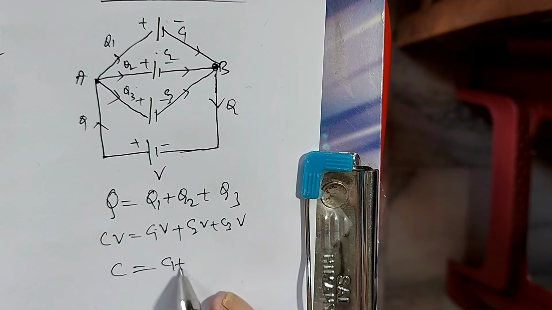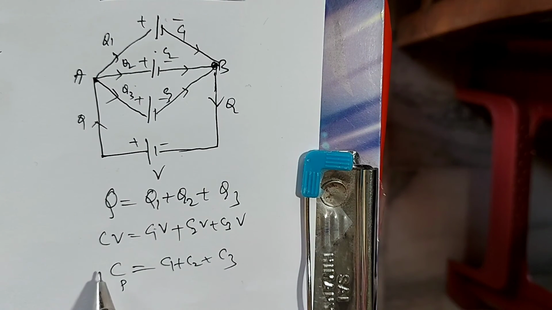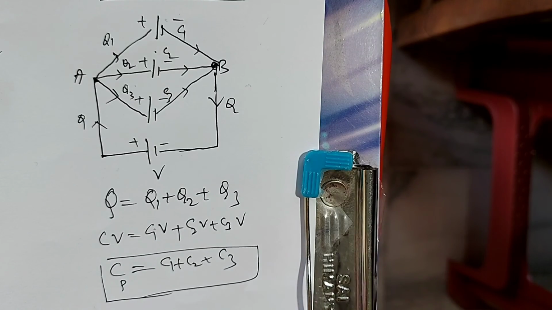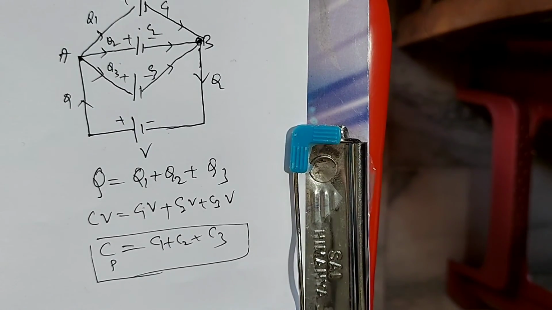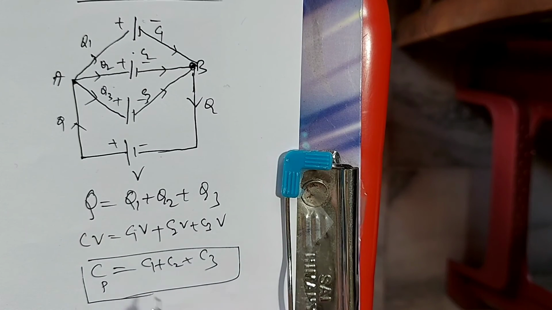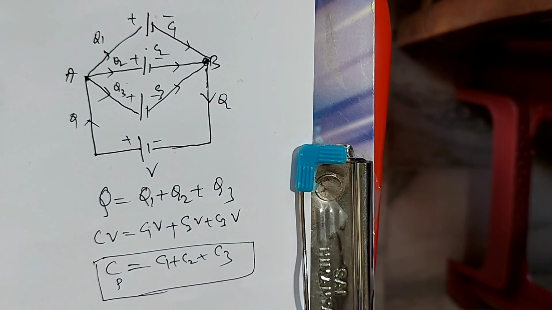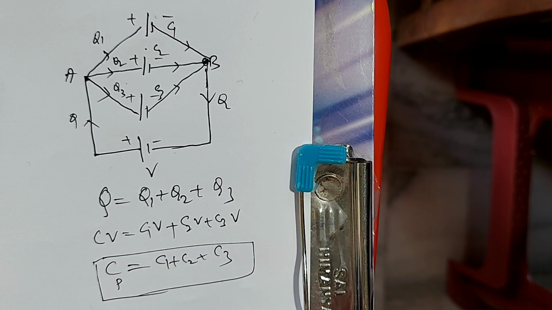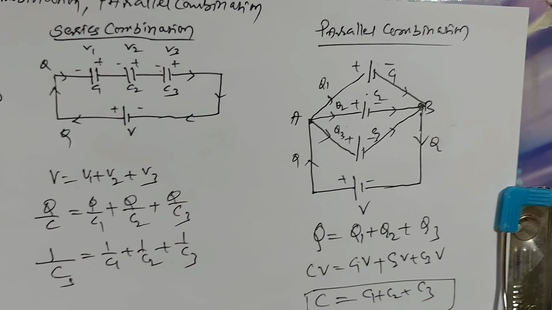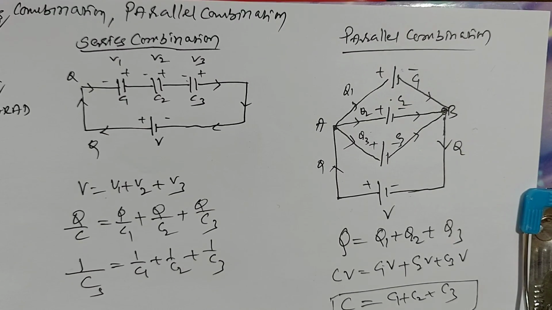C is equal to C1 plus C2 plus C3. This is the effective capacity CP in parallel combination. The effective capacity of all capacitors is the sum of the capacities of the individual capacitors: CP equals C1 plus C2 plus C3. This is the expression for parallel combination. This is a very important question and a very easy question.